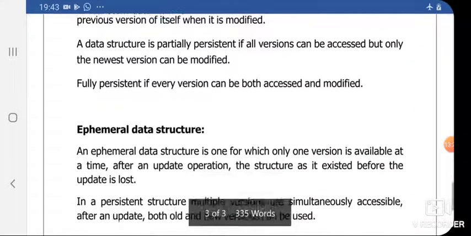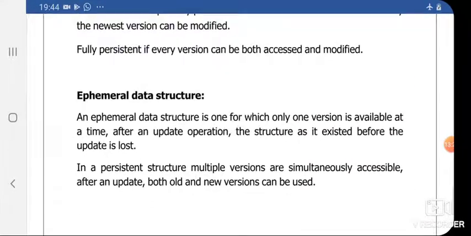What about ephemeral data structure? An ephemeral data structure is one for which only one version is available at a time. After an update operation, the structure as it existed before the update is lost. In a persistent structure, multiple versions are simultaneously accessible. After an update, both old and new versions can be used. So ephemeral data structure is completely opposite to persistent data structure.